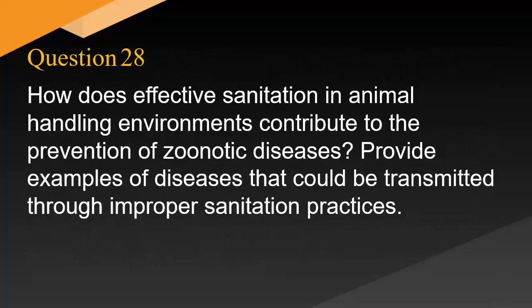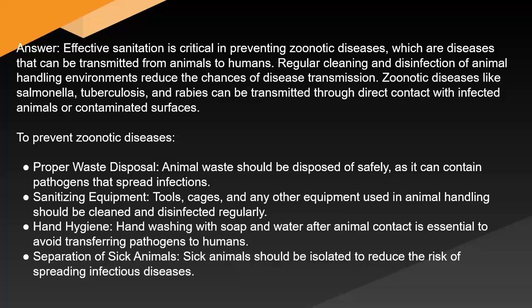How does effective sanitation in animal handling environments contribute to the prevention of zoonotic diseases? Provide examples of diseases that could be transmitted through improper sanitation practices. Answer: effective sanitation is critical in preventing zoonotic diseases, which are diseases that can be transmitted from animals to humans. Regular cleaning and disinfection of animal handling environments reduce the chances of disease transmission. Zoonotic diseases like salmonella, tuberculosis, and rabies can be transmitted through direct contact with infected animals or contaminated surfaces.